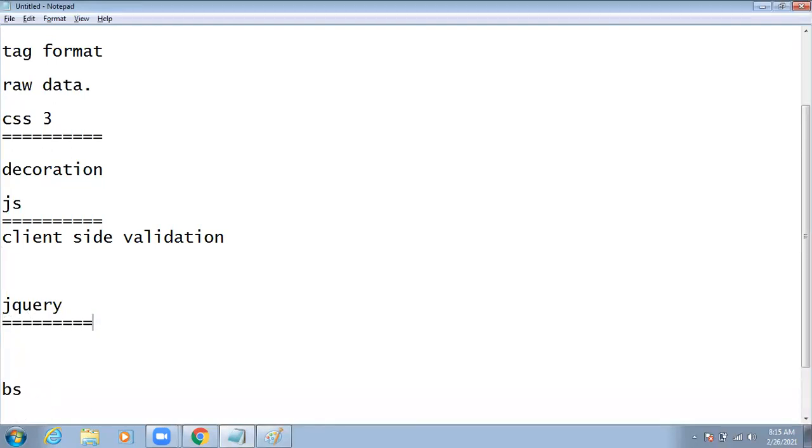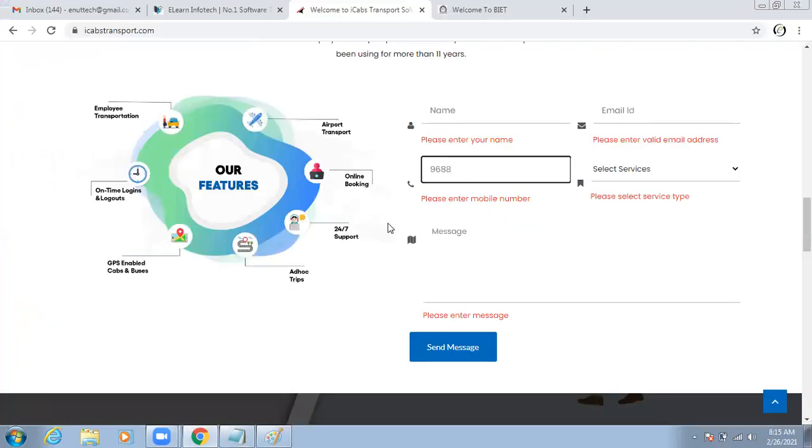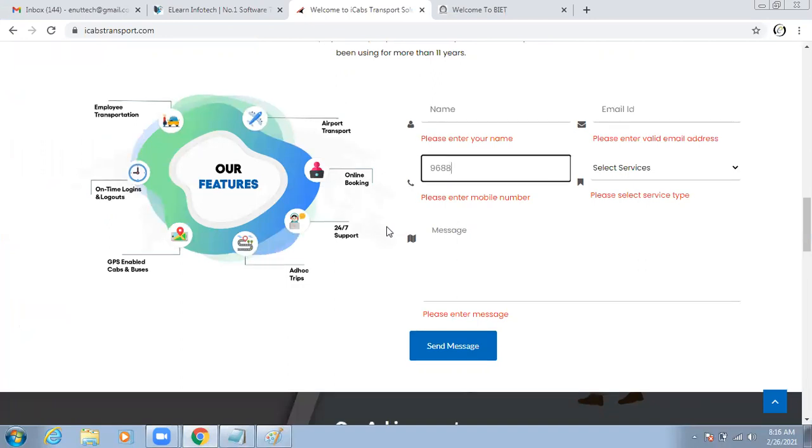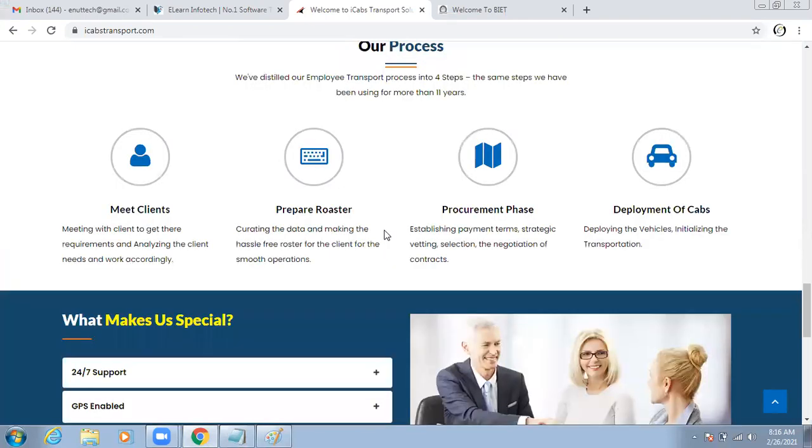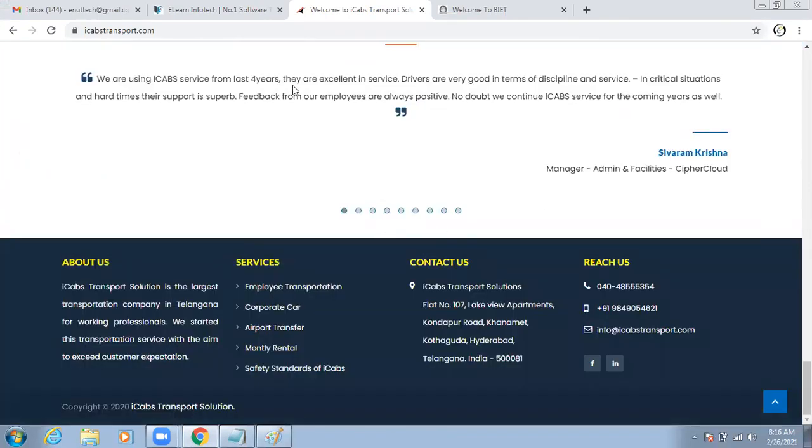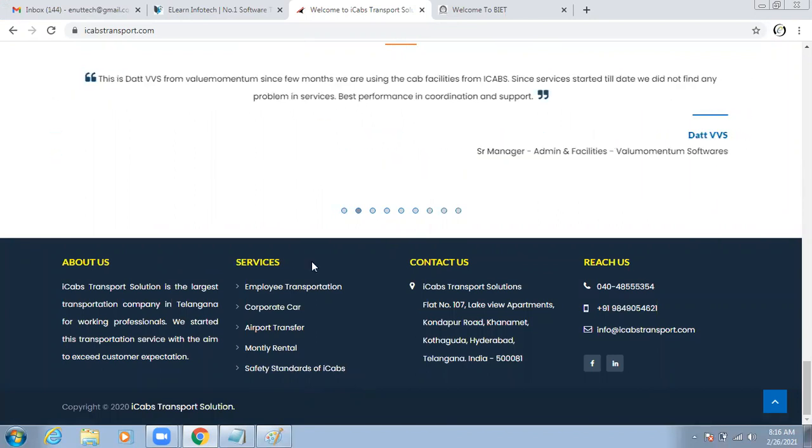Next, coming to another module, that is jQuery. What is the use of jQuery and why are we using jQuery in real-time scenarios? If you are performing some animation, then compulsorily through jQuery only we can do that. For example, see in this website, at the bottom we have the testimonials. After some time gap, automatically this testimonial should move. That means in the backend, I am mentioning some time gap.